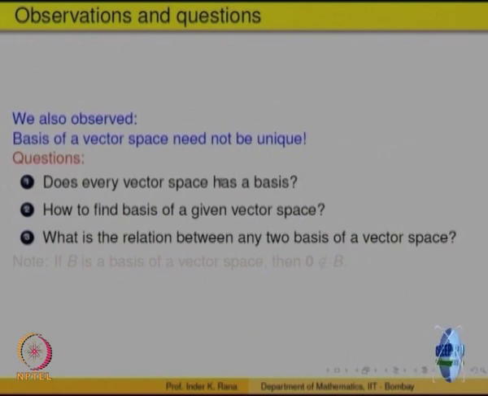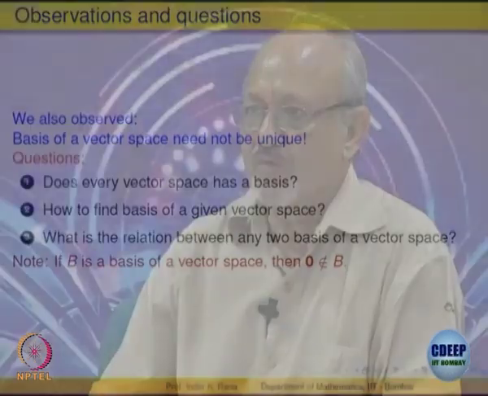Let us observe one thing to start with: if a set B is a basis, then 0 cannot belong to it. If it is there, we can remove it, because a basis is a minimal set.